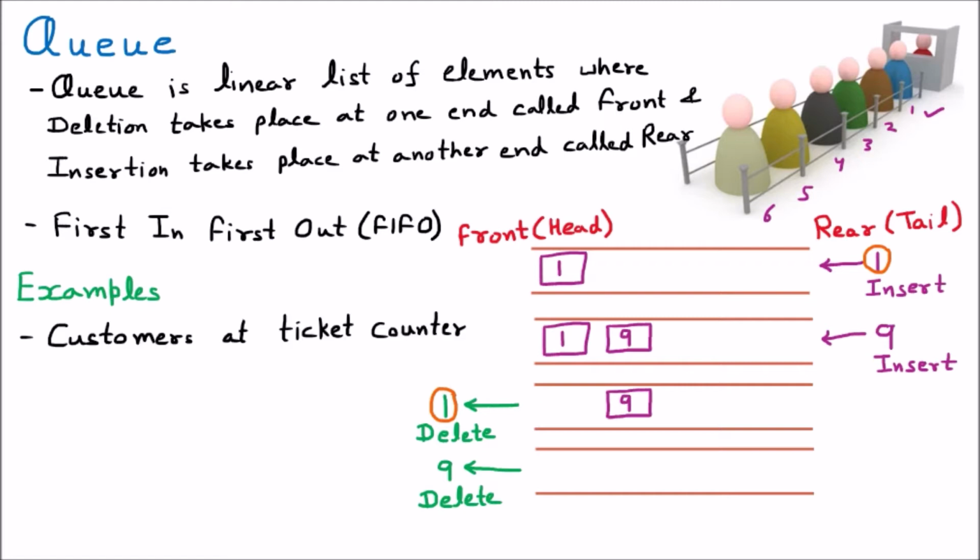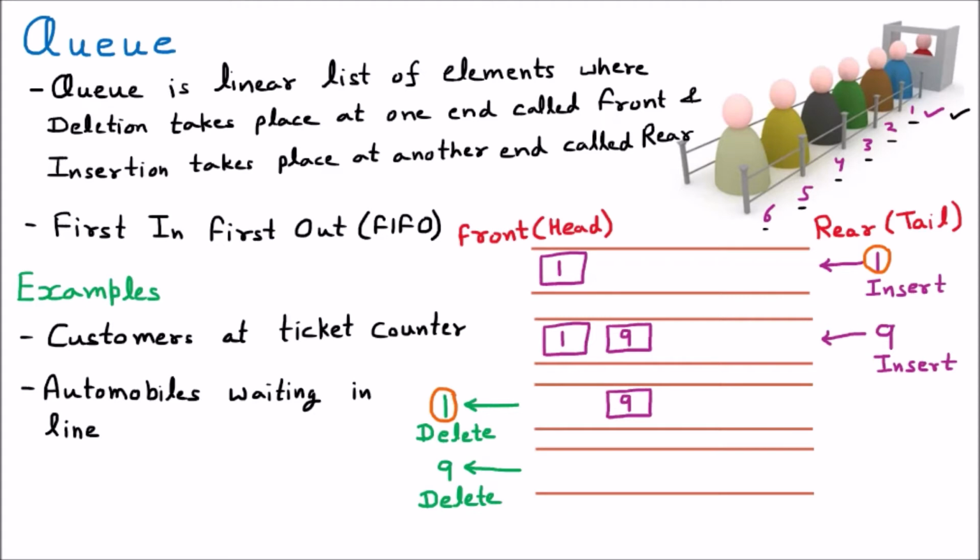As we have seen in the diagram, the people waiting at the ticket counter are an example of a queue, because the people from 1 to 6 are coming in this sequence, and obviously whoever is first will get the first chance to get the ticket. So first person comes, first gets the ticket. So that is a queue. Now another example is automobiles waiting in a line.